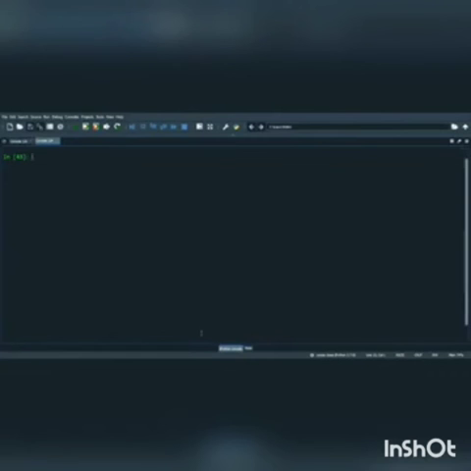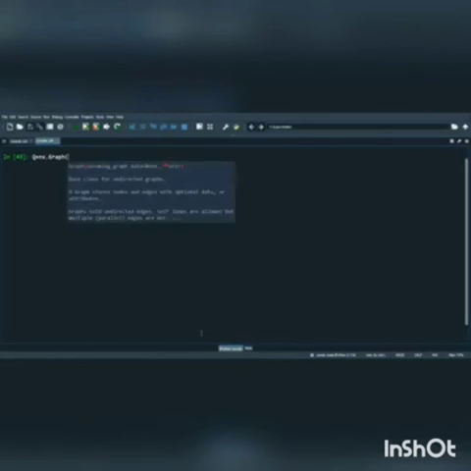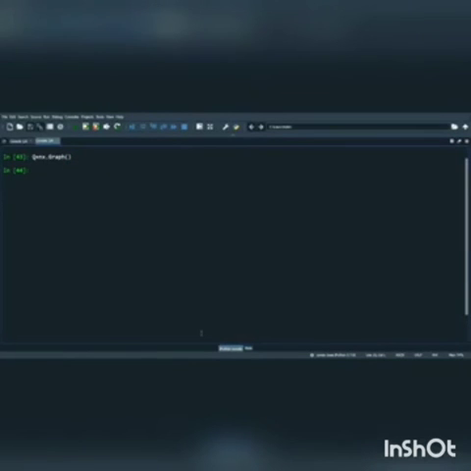I clear my screen for better understanding. Now we create or draw a complete graph of 9 vertices. This is my college assignment, so I just follow the instructions by my professor.